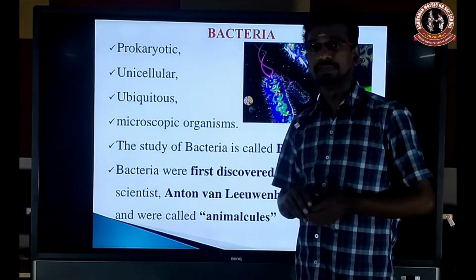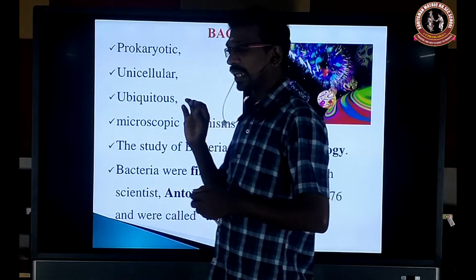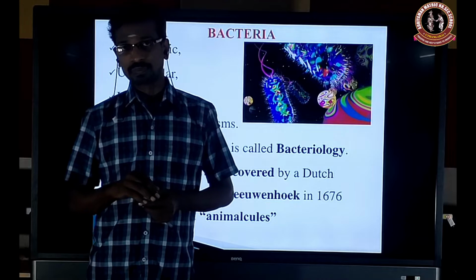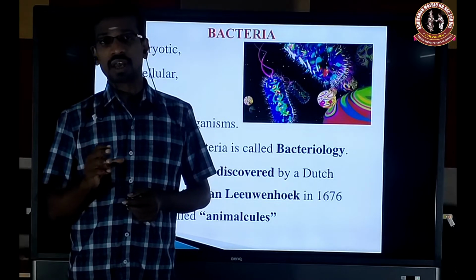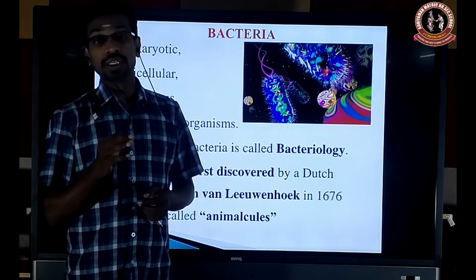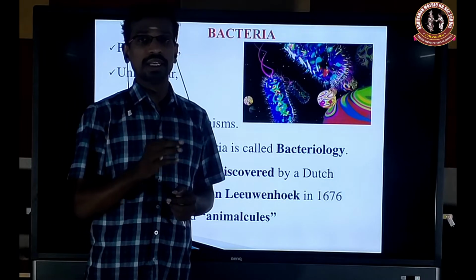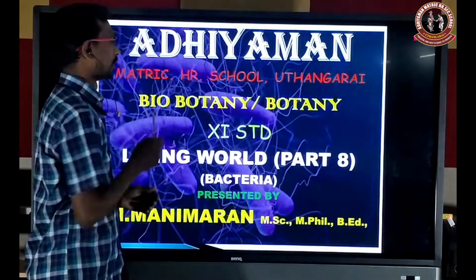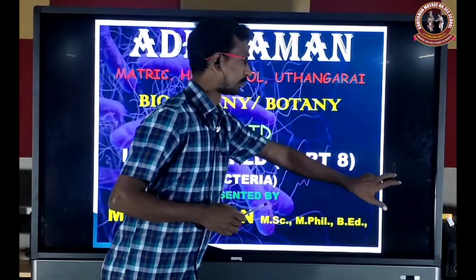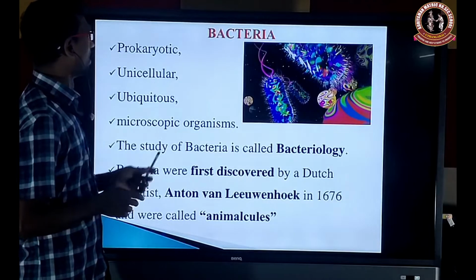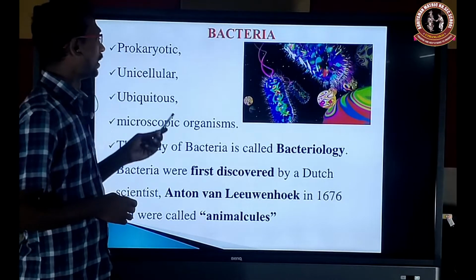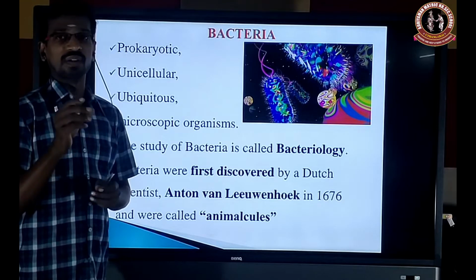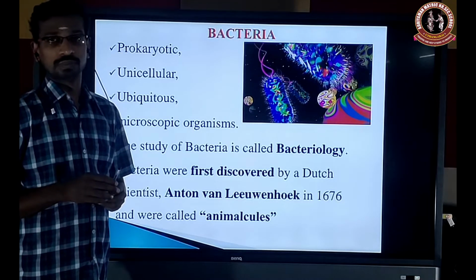So what is bacteria? As I told you, bacteria come under the kingdom Monera. So what are the characteristic features of the kingdom Monera? All organisms included under the kingdom Monera are prokaryotic. So bacteria is a prokaryote. Bacteria is prokaryotic and unicellular. The entire cell is made up of a single cell.